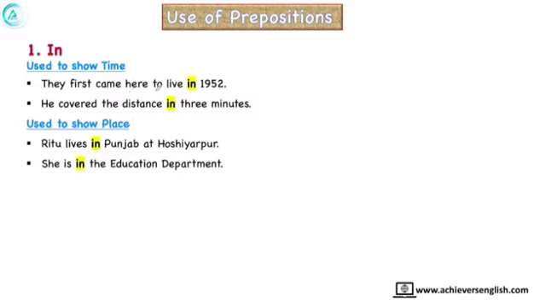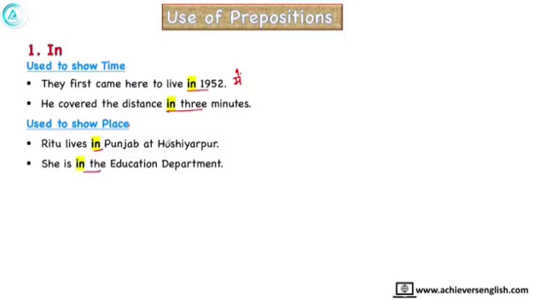They first came here to live in 1952. He covered the distance in 3 minutes. In means within, when it is used to show time. When it is used to show place, then we use it like this: Ritu lives in Punjab at Hoshiarpur. She works in the education department.